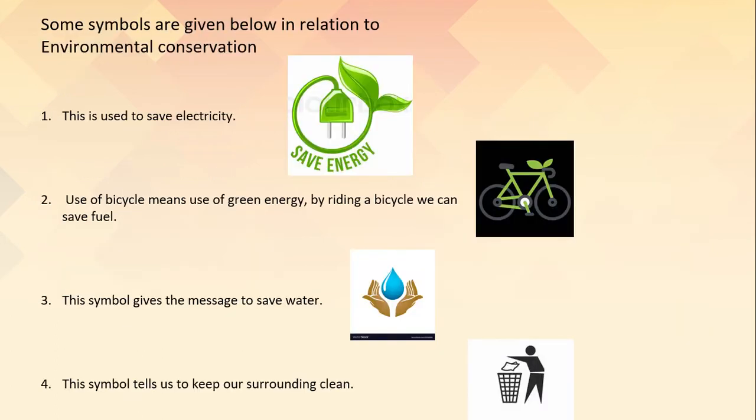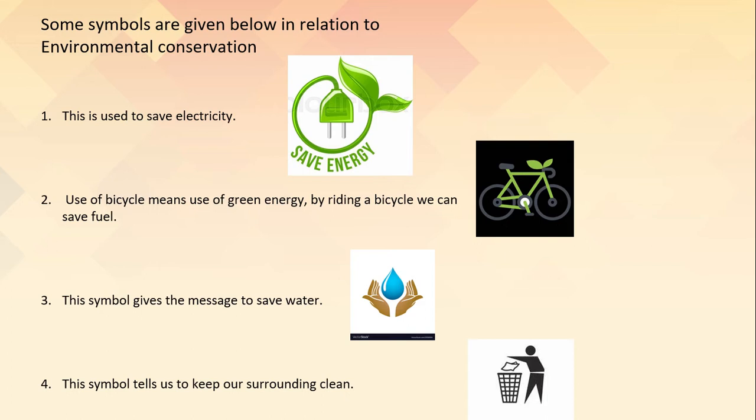Students, here some symbols are given below in relation to environmental conservation. Let's know what they mean. The first symbol tells us to save electricity, right? The second symbol, that is the green bicycle, tells us to use a bicycle, that means we can save fuel.